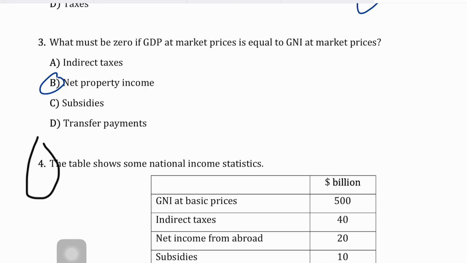That is, GDP at market price would equal GNI at market price. Both these measures are adjusted for indirect taxes and subsidies, so A and C are not the correct answer. And transfer payments are not included in either measure. So that is what makes B the correct answer.